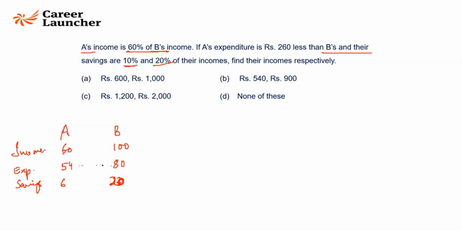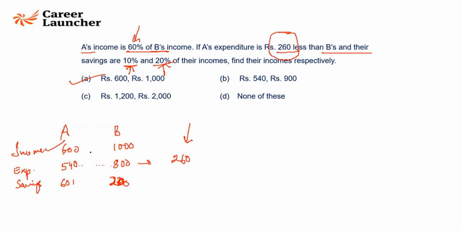In this case, it's 26. What is given in the question? 260. 600 and 1000. See, look at this. This is in percentages. This is in percentages. This is in percentages. Only this is in absolute value. I don't pay heed to absolute value at all. Absolute value comes in the last. So सब तक जितना हम percentages में कर सकते हैं उतना मैं percentages में करता जाता हूँ, assuming some value.